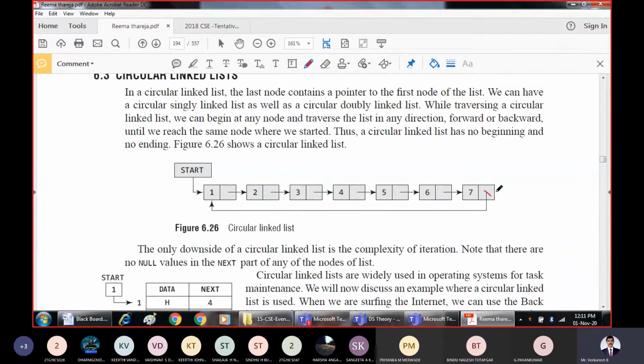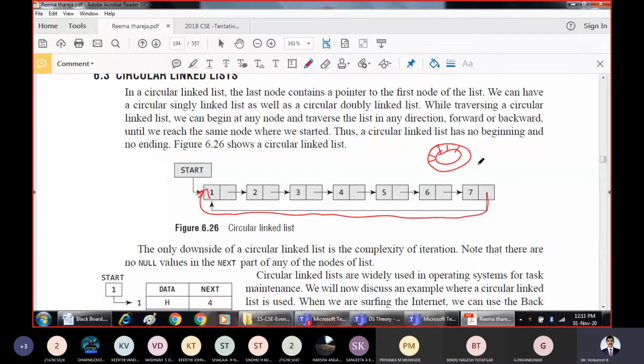But now it is not going to contain null. It is going to point to the first node of the linked list. So if you bend it, it becomes like a circle. That's why it is called a circular linked list.